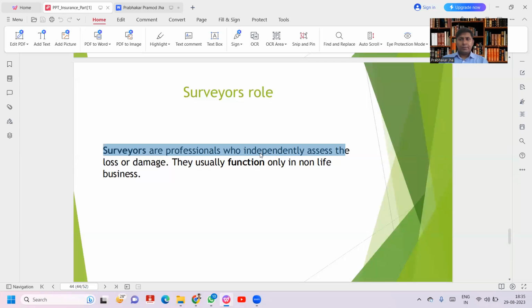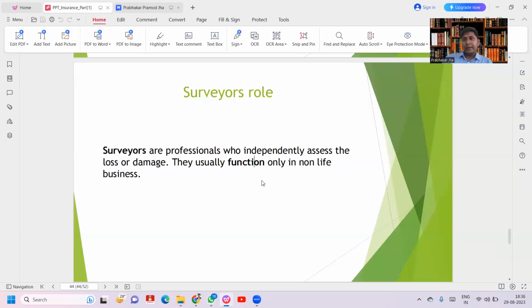Why are surveyor appointments important? Because at the time of a claim, the policyholder will say that my claim is huge, and the insurance company will say that your loss is very less. So there will be a dispute. That's why in the Insurance Act 1938, they have made the provision for surveyor and loss assessor. A surveyor and loss assessor is an independent professional appointed by the general insurance company for the loss assessment.